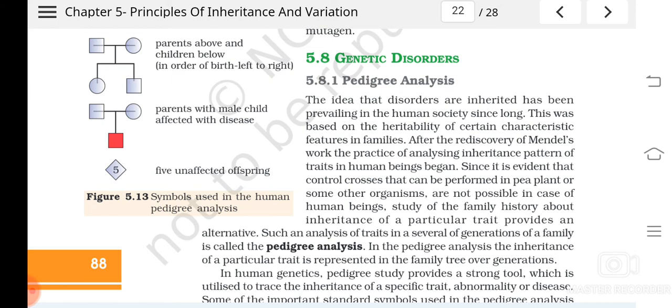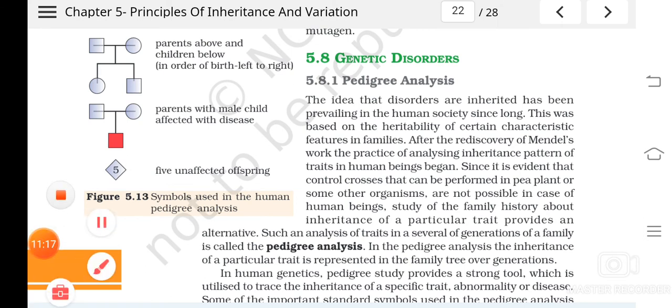How the disease was spread, what is the pattern of its inheritance, what is the frequency of its inheritance, whether males and females inherit the same trait, or only in some proportion. All this will be studied by pedigree analysis. It was asked once, what is the importance of pedigree analysis in human studies?